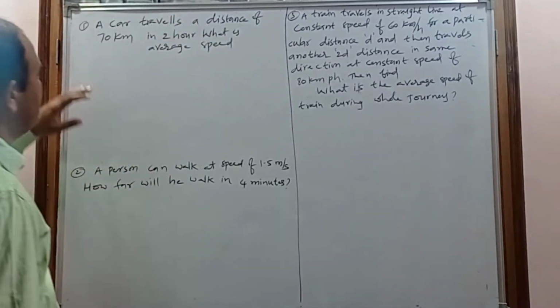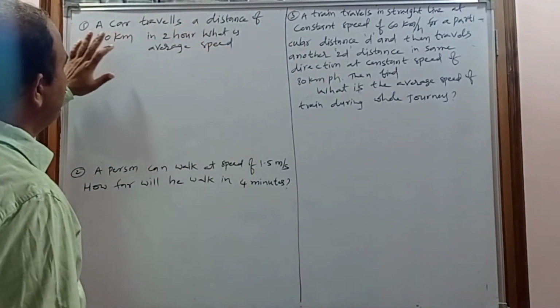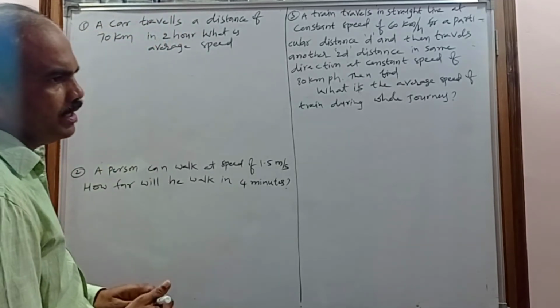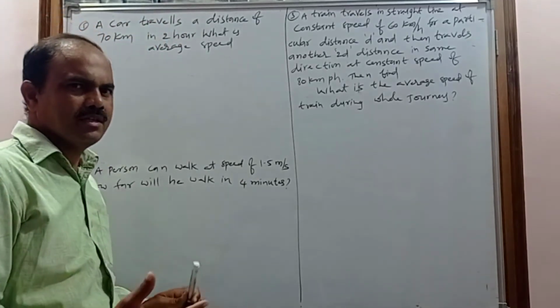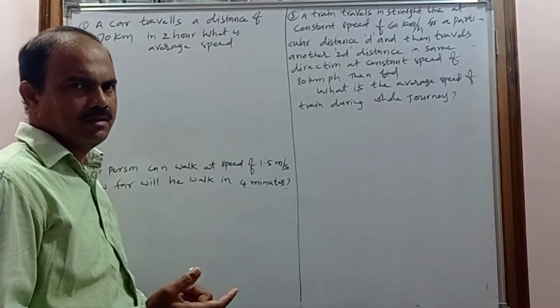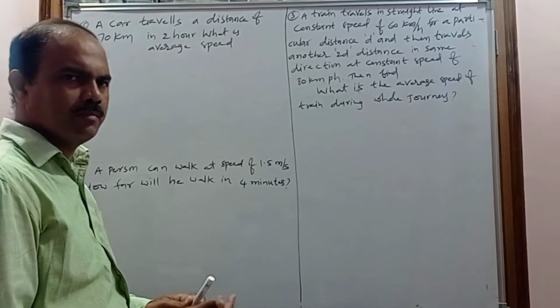Now in the problem, a car travels a distance of 70 km, and what is given is the distance. Generally the distance physical quantity may be represented with the letter D. Distance means D. Displacement is also represented with the letter D.